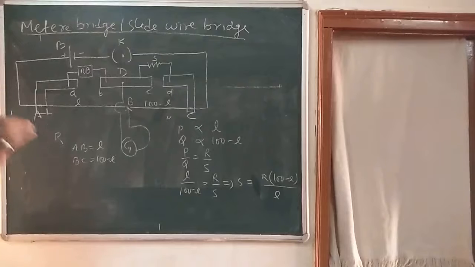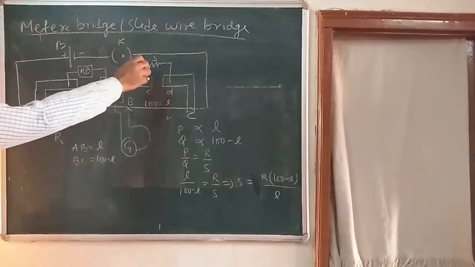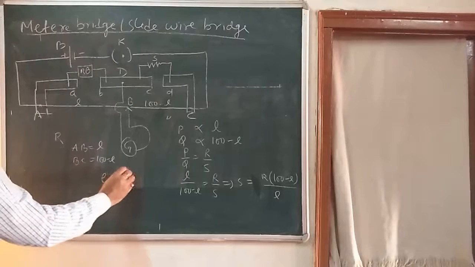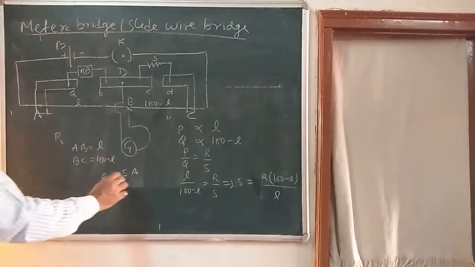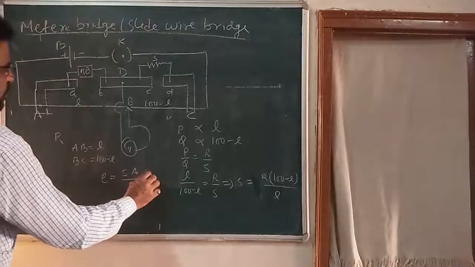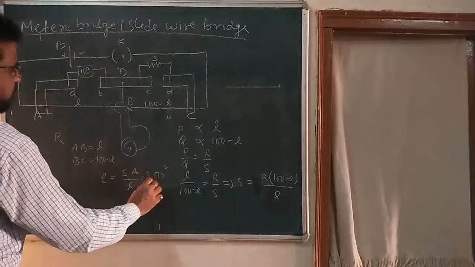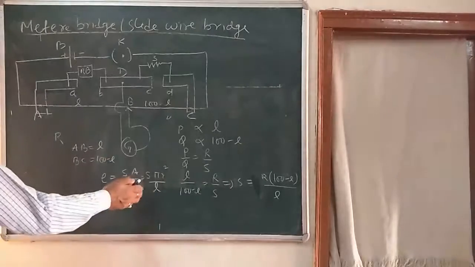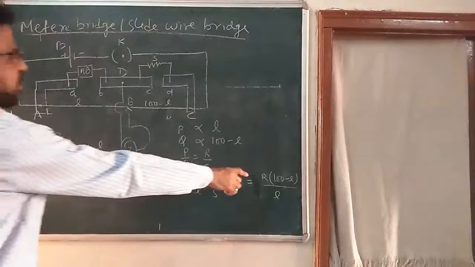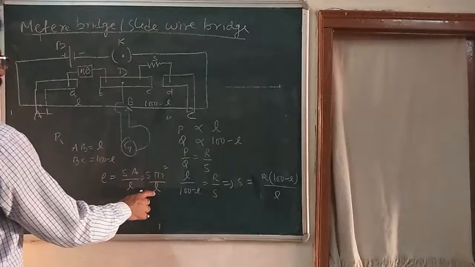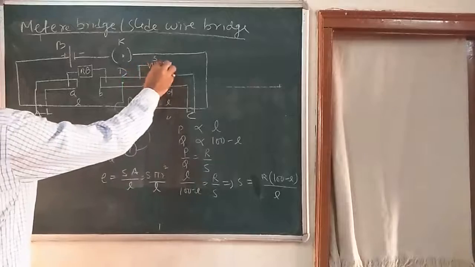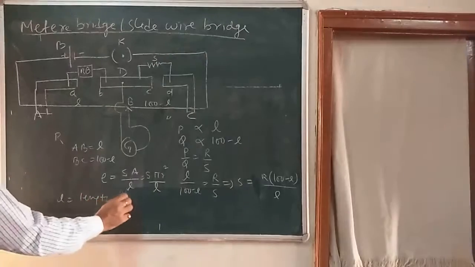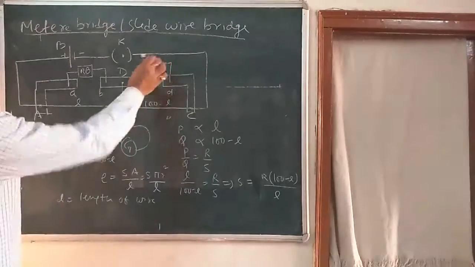Then if I want to find out the resistivity of this material or specific resistance, I have a formula. Rho is equal to S into A divided by L. A is the area of cross section, that is pi r square, divided by length. The resistance you can find out from here. This length L is the length of the wire of which we are going to find out the resistance.